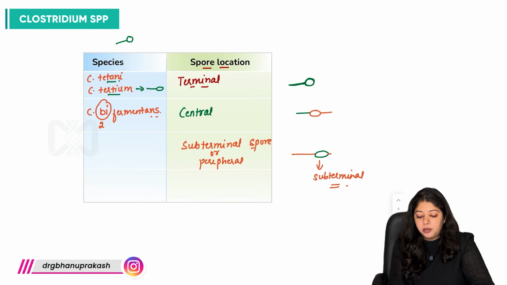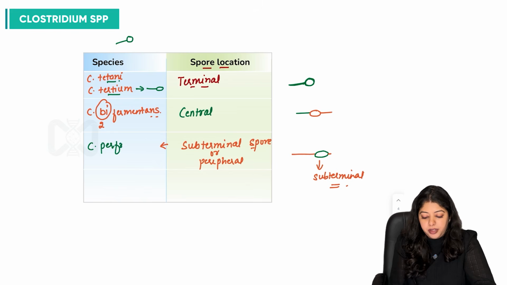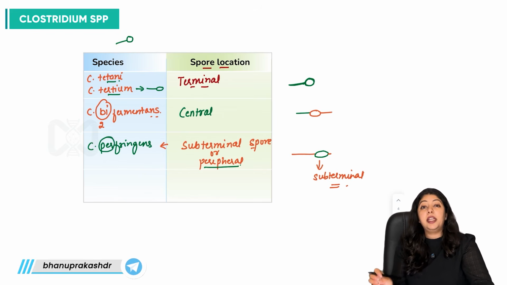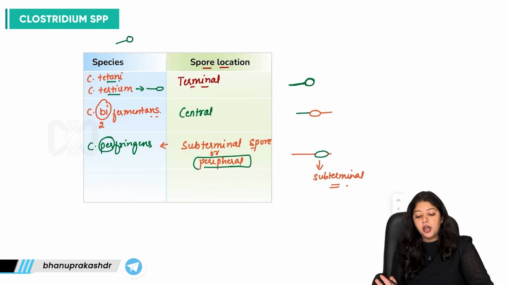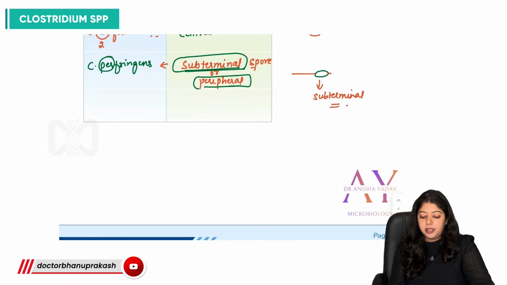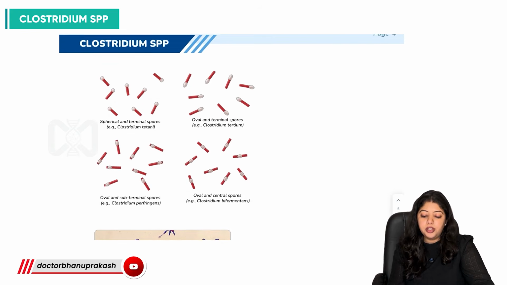So what is the species which is producing subterminal spore? It is the most famous species, that is Clostridium perfringens. From the name itself we can derive that it is at the periphery but not at the very end. So perfringens produces subterminal or peripheral spore. Most often you will be asked about this term, that is subterminal spore, right? So now let us discuss the different locations and the different morphological features.